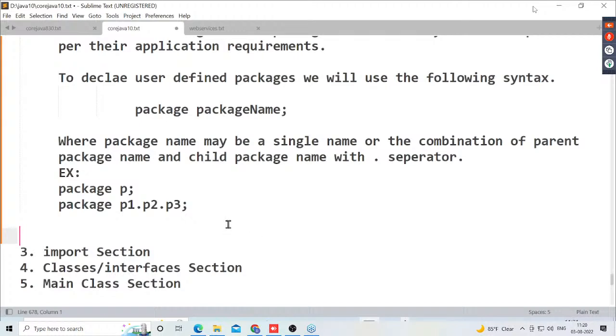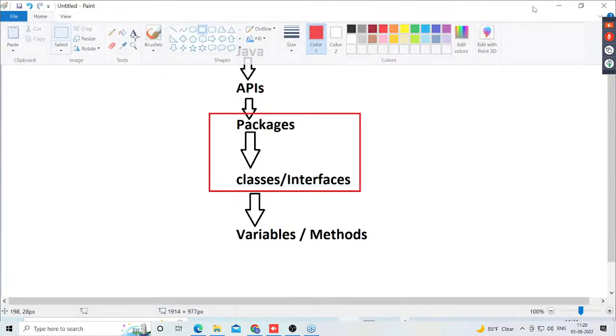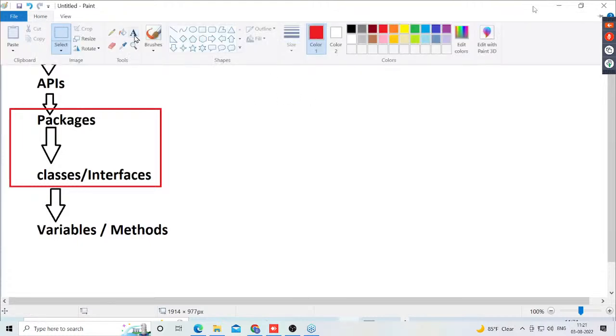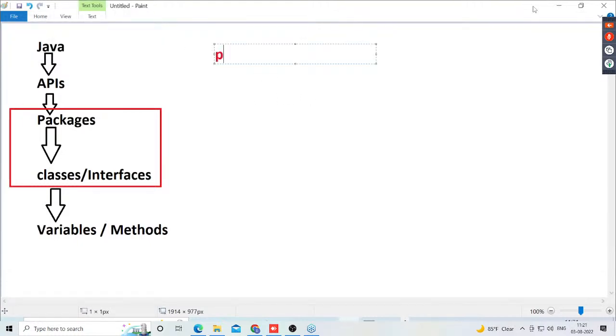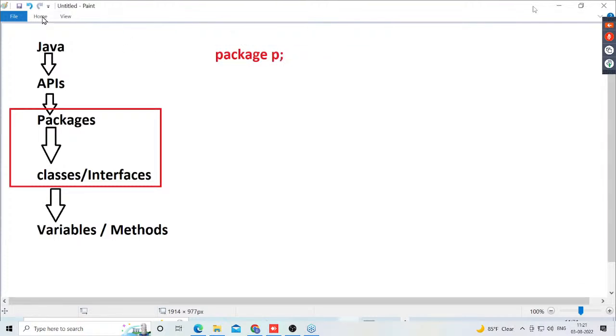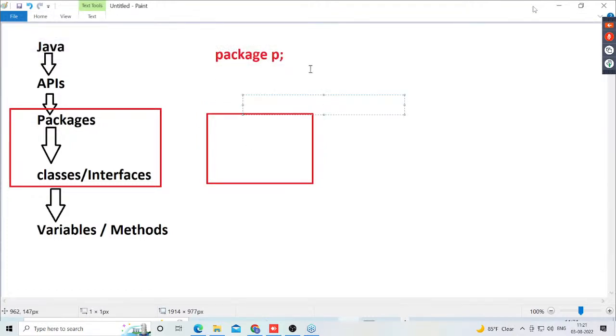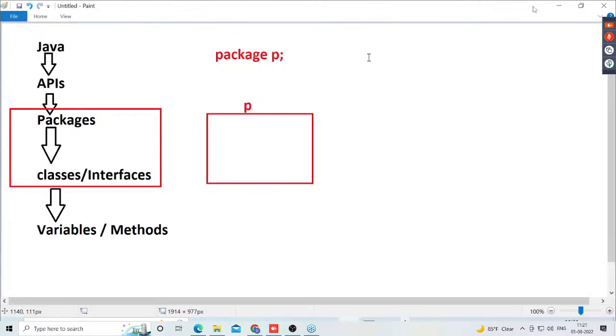Okay. Now I'll show a diagram here. Try to observe this diagram clearly. For example, here we are having packages. First one is package P semicolon. What is this actually? Simply it is a folder whose name is P. But now I want to be specific.